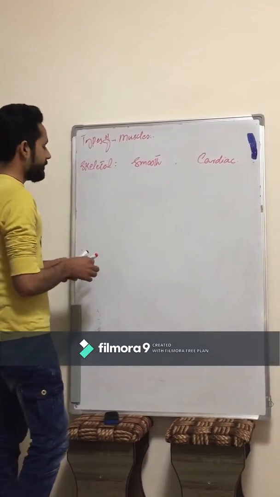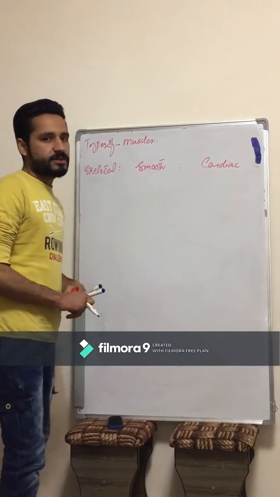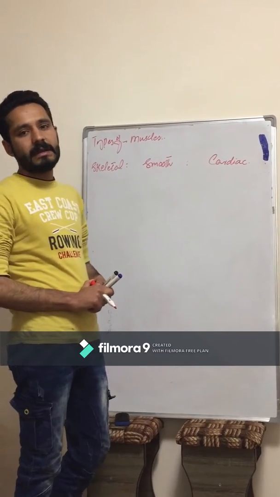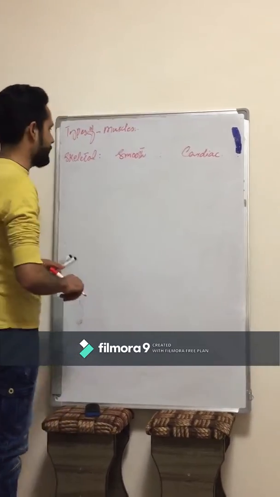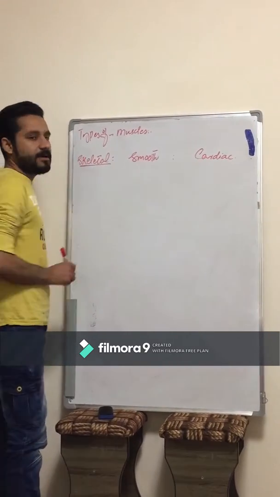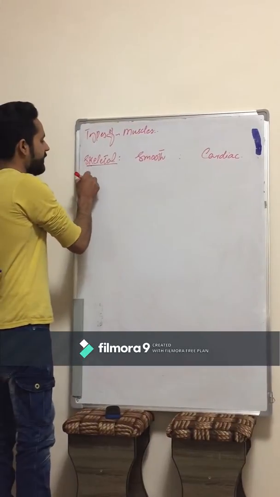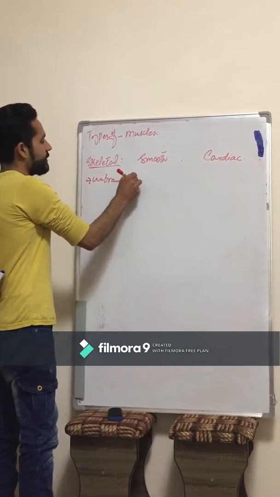What are skeletal muscles? Skeletal muscles are those muscles which help in the contraction and relaxation of the skeletal tissues, or skeleton. Movement and locomotion of the body are helped by skeletal muscles. Skeletal muscles are unbranched muscles of the body.